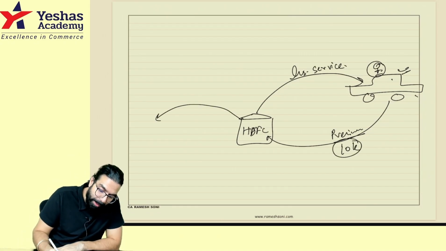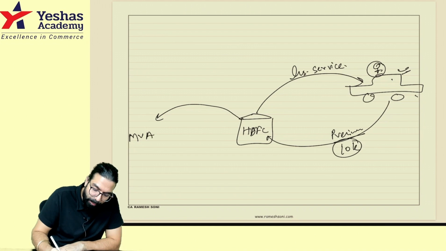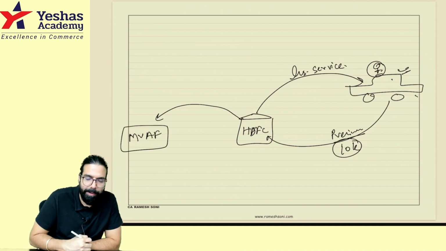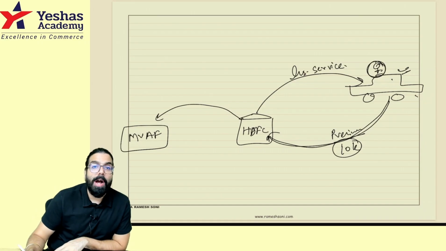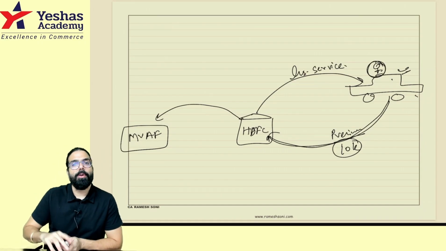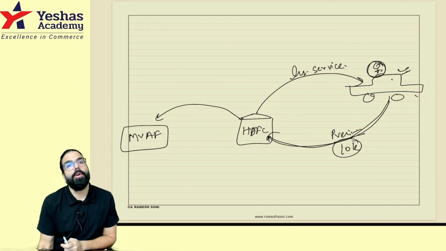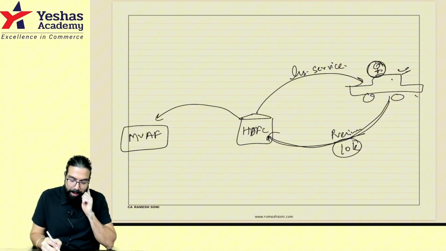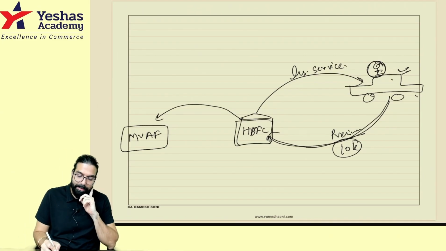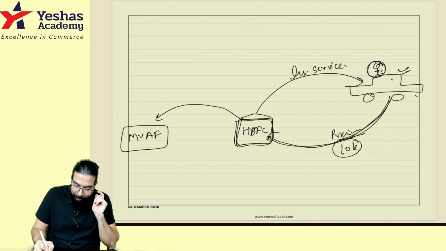They have to put some money in the Motor Vehicle Accident Fund, which is created by the Government of India. From whatever premium they collect, sir, what if your car hits and runs? Suppose you are going on the way, you hit someone and you run away, then what will happen? So HDFC Insurance will collect premium from you.